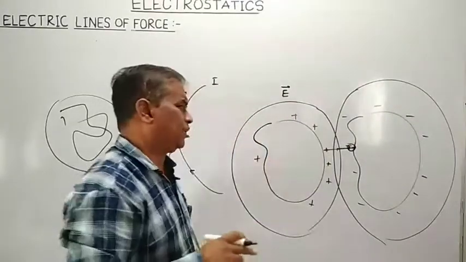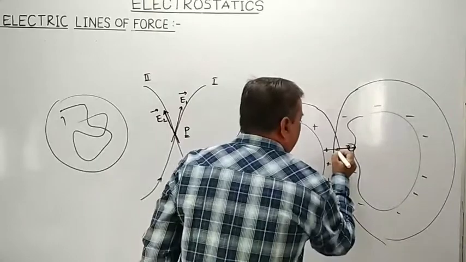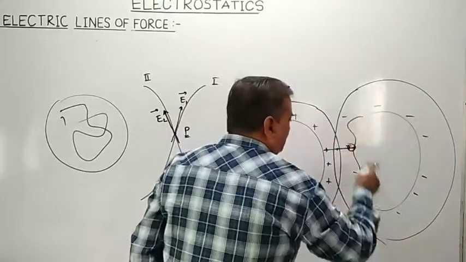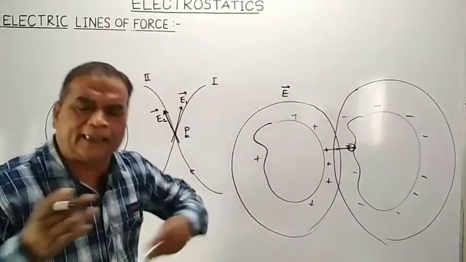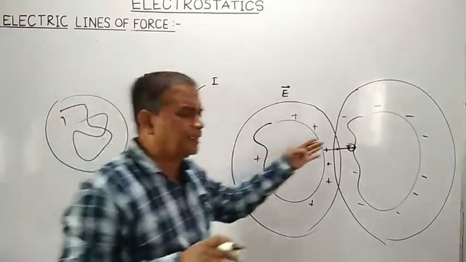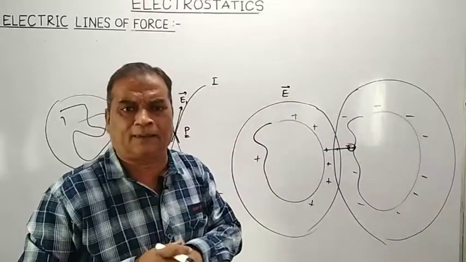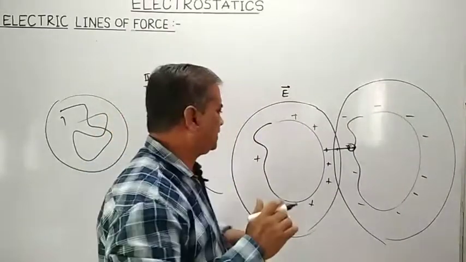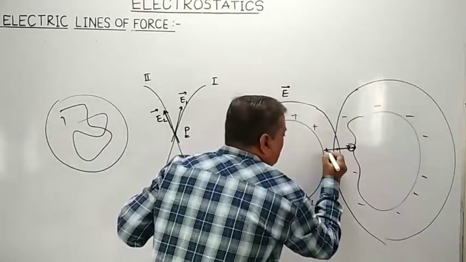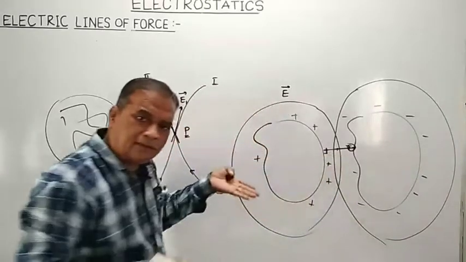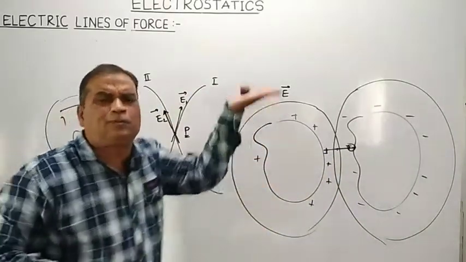And during their motion, when they enter the region of the electric field produced by negative charges, they get attracted towards the surface of what? Negatively charged conductor.